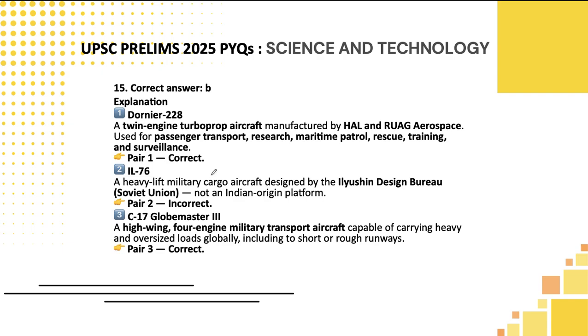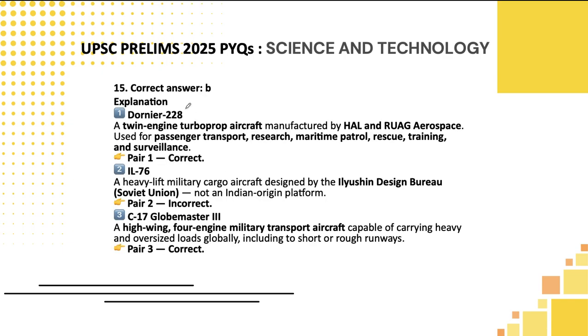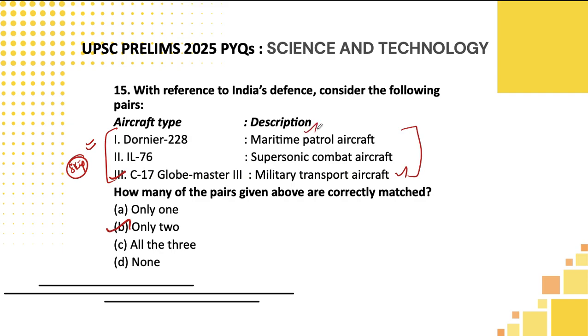Let's look at the correct answer here. The correct answer here is option B. 2 are correct. The first one is correct, Dornier, maritime patrol aircraft only. Then this is a military transport aircraft. This is wrong, students.